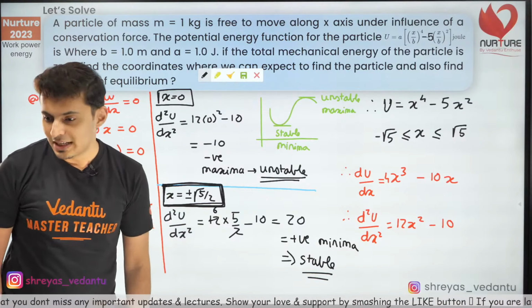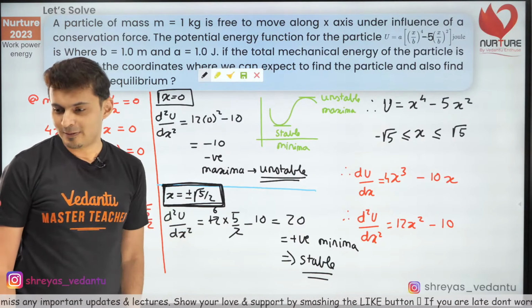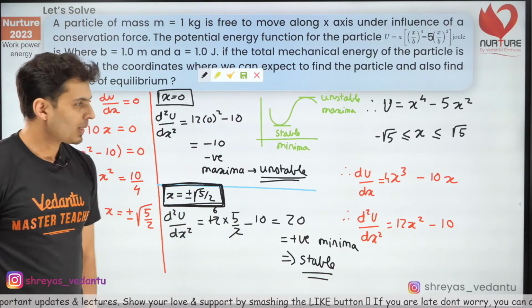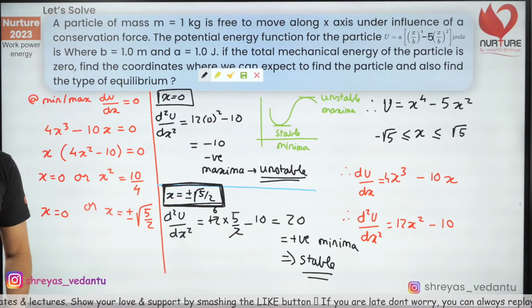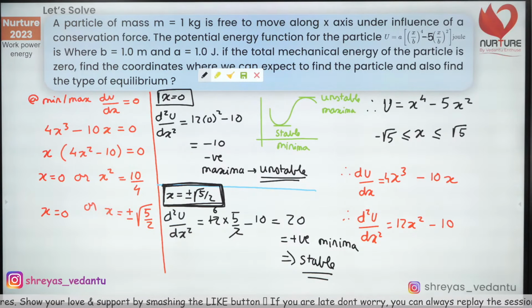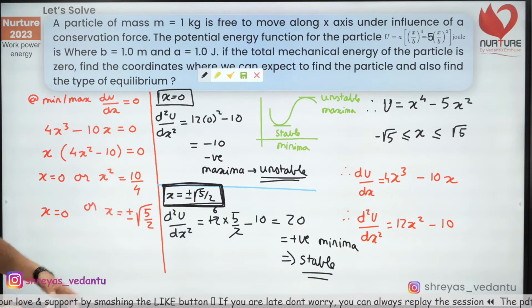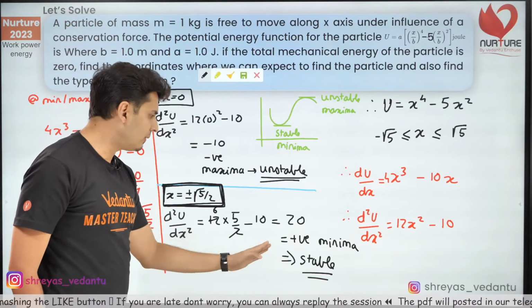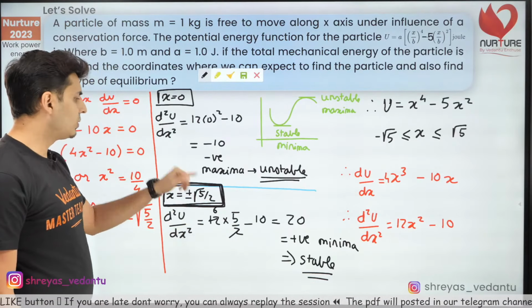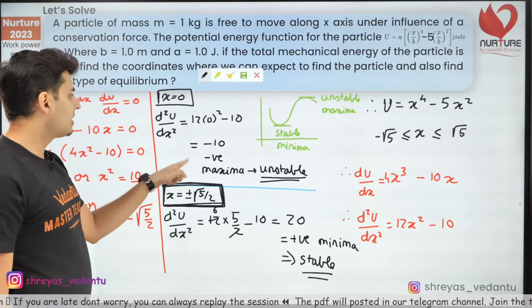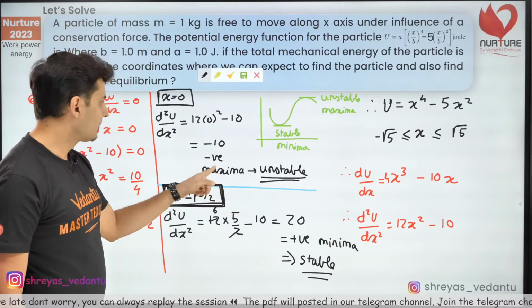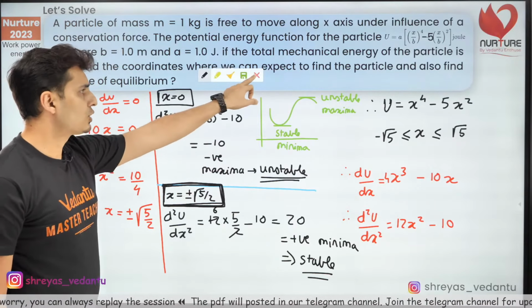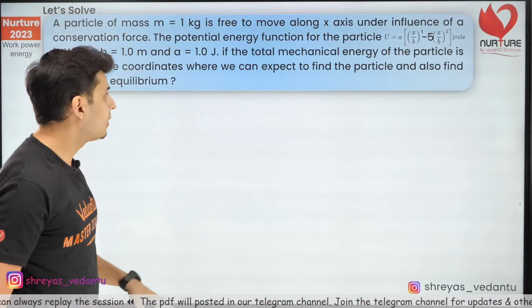Now if you guys do not believe me, I will show you a graph, and that will be crazy. Do you guys want to see a graph? How about showing you guys a graph? Okay, just remember this: at x equals the two values, root of 5 by 2 and minus root of 5 by 2, you get stable, and at x equals 0, you get unstable, which is a maxima. Just keep this in mind. I'll show you all of this so that you get a hang of it.